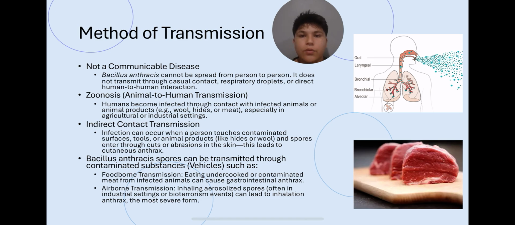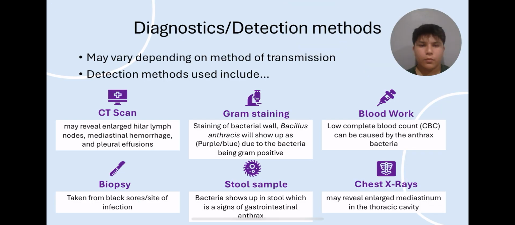Two vehicles used by Bacillus anthracis include food-borne transmission, which is eating uncooked or contaminated meat from infected animals and can cause gastrointestinal anthrax, as well as airborne transmission, or inhaling aerosolized spores, often in an industrial setting or bioterrorist event. This can lead to inhalation anthrax, which is the most severe form of anthrax.